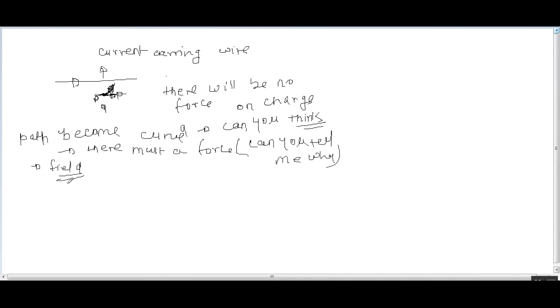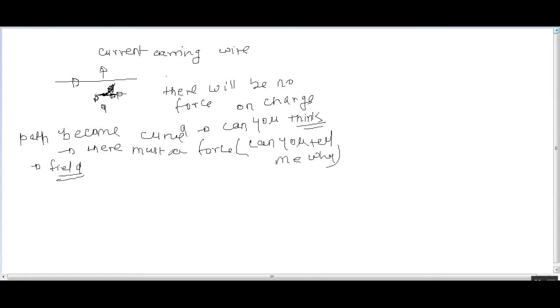If a force is acting without any contact, then there must be a field. This force acts without touching, so it must be due to a field.